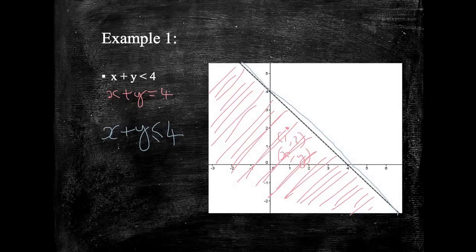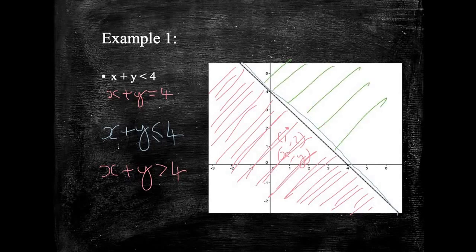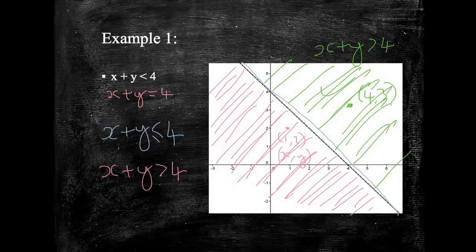What if it was the other way around? What if it was x plus y is greater than 4? Well, I hope it doesn't take a huge amount of extra thought for you to realise that that must be all this area up here. So this would have been x plus y is greater than 4. And again, we can pick a test point anywhere in this area. So let's pick (4, 3). 4 plus 3 is 7. 7 is bigger than 4. So that's correct. This is the area that I'm interested in.